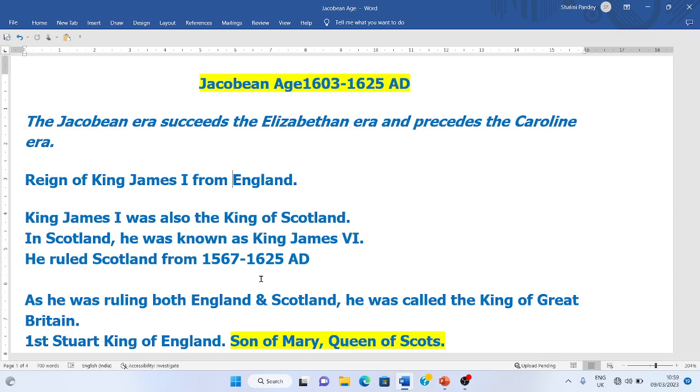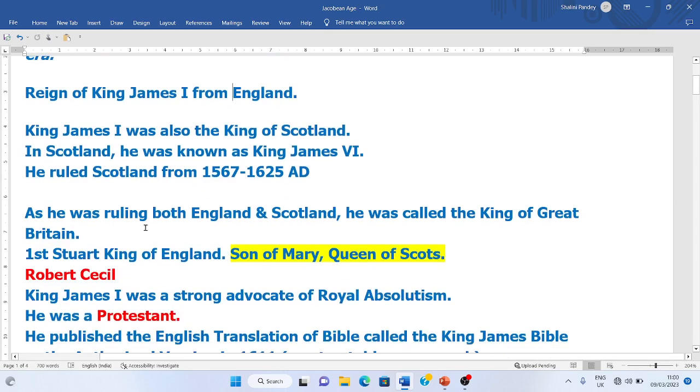Then King James VI came to the throne of England, and earlier he ruled Scotland from 1567 to 1625. He became king when he was just 1 year old. He was born in 1566, and he ruled Scotland from 1567 to 1625 AD. Now, as he was ruling England, Scotland, and Ireland, he was called the King of Great Britain.